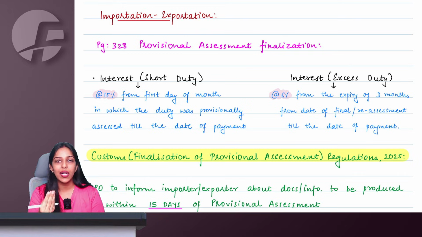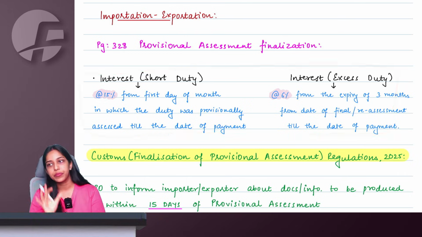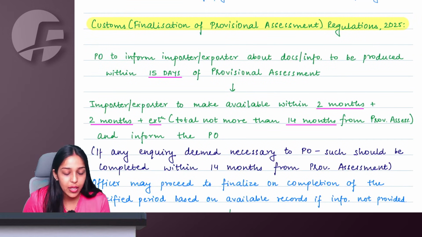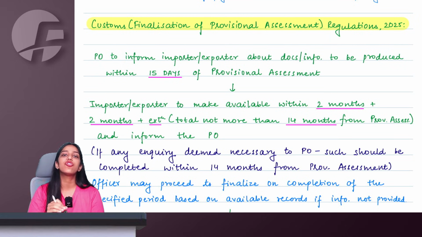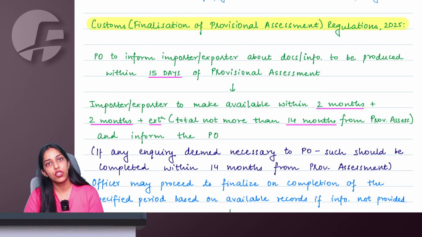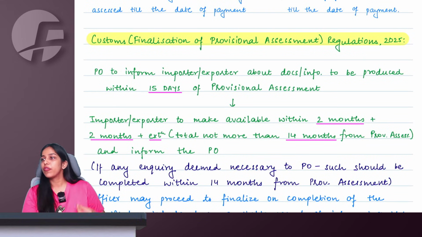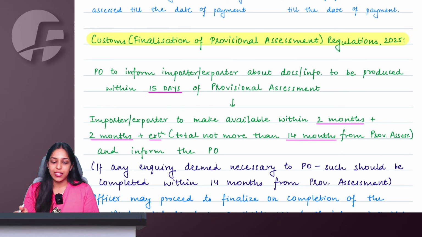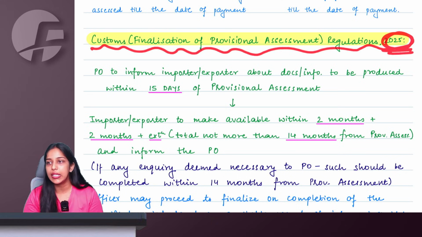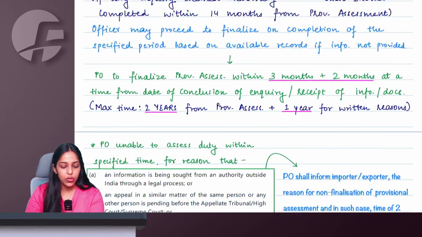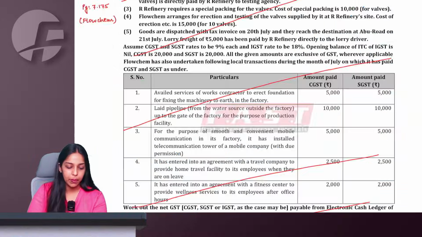So, your questions and answers in the question bank will not as such change because they are majorly related to the interest calculation. But for the procedure for finalization of provisional assessment, there is a change with respect to the time limits which we have to study. Right, ma'am. So the earlier finalization of provisional assessment regulations have been replaced by the Customs Finalization of Provisional Assessment Regulations 2025. So I'll explain it to you first roughly and then we will read from the notes. Right, ma'am.